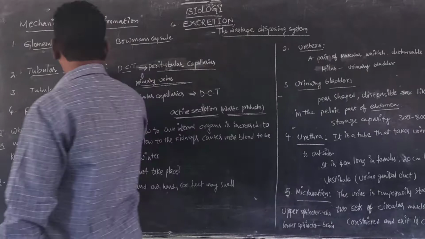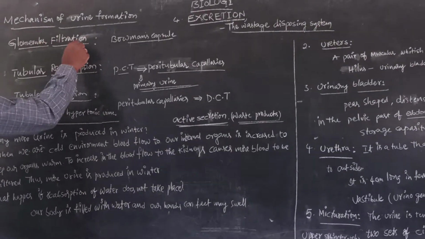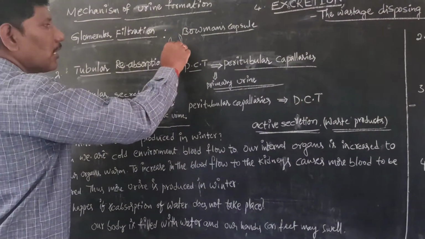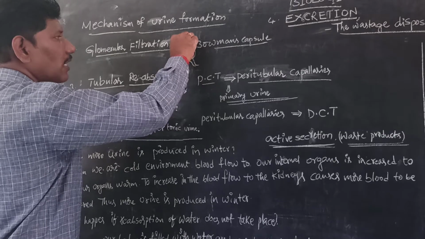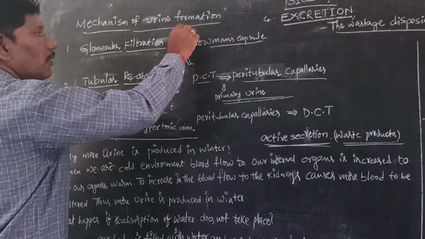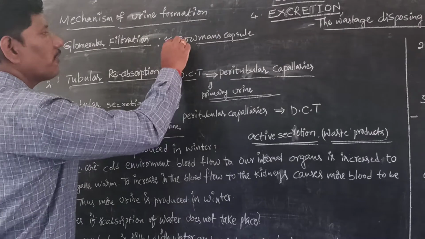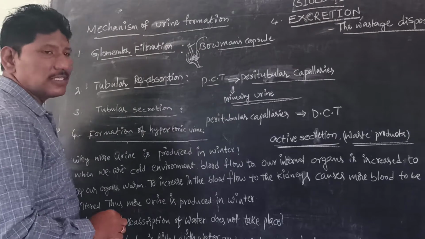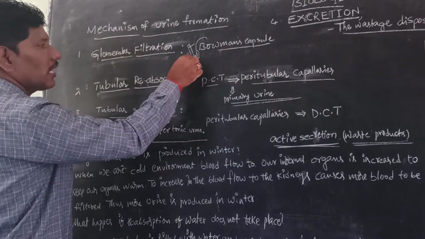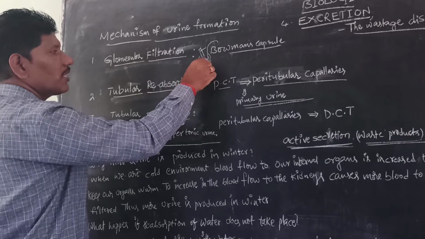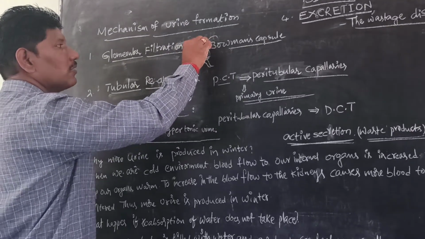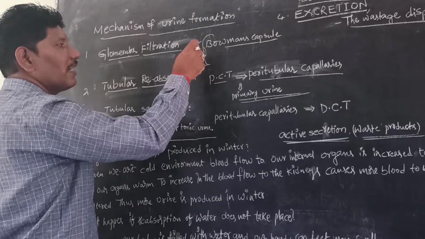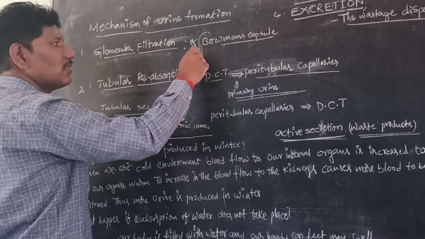Actually glomerular filtration takes place in the Bowman's capsule. It is a blind cup-shaped structure. This is called an afferent arteriole, which has a larger diameter when compared to the efferent arteriole. The afferent arteriole leads to the Bowman's capsule. Here the filtration takes place, in the glomerulus. Filtration takes place because this broader afferent arteriole leads into a small space. Because of the pressure exerted on the glomerulus, the blood can be filtered out.